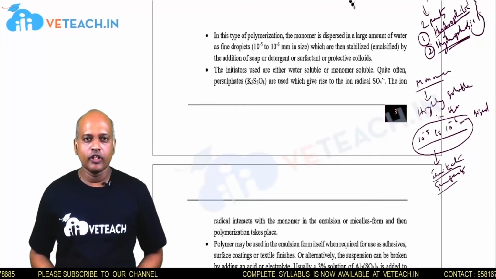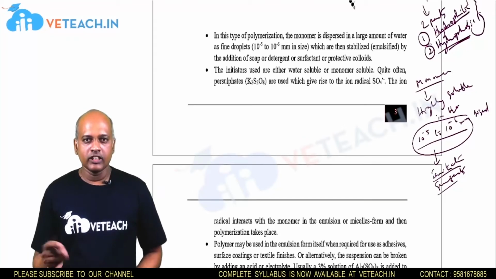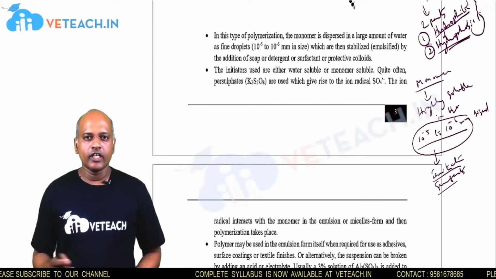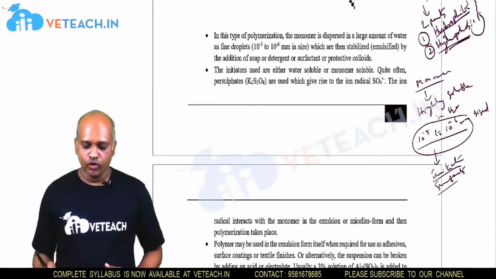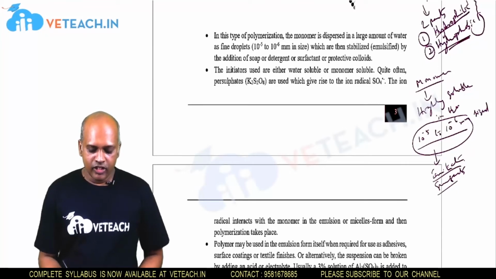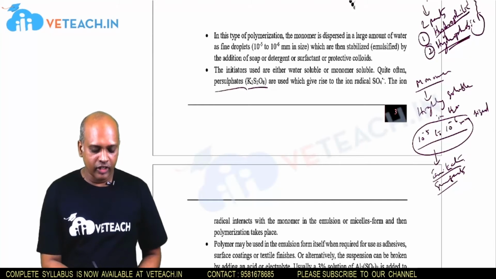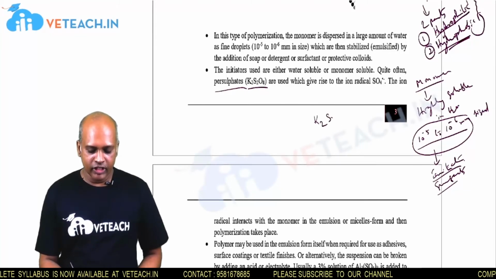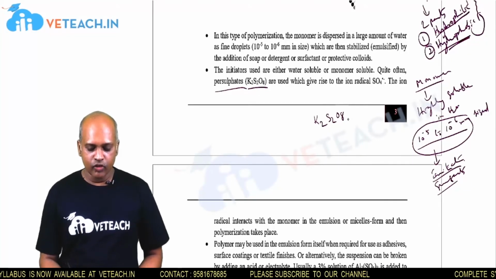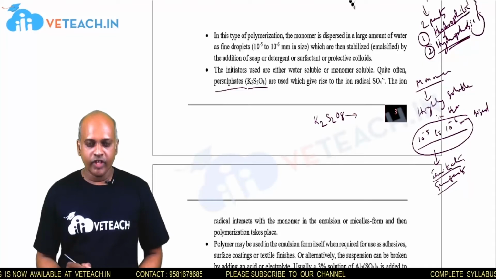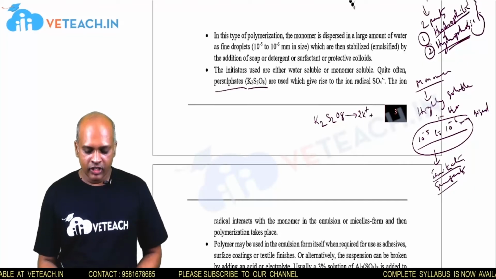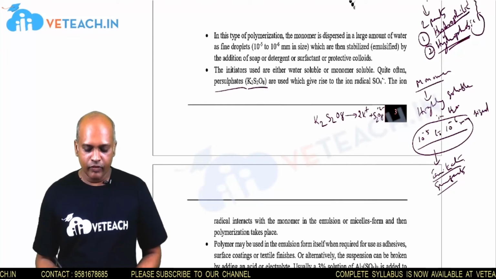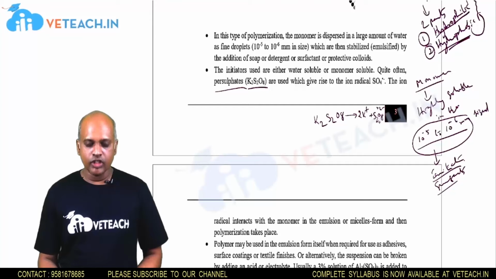After the formation of the micelle or emulsion, on the surface of the emulsion the initiator converts the monomers into polymers. Here the initiator taken is a persulfate. The best example is K2S2O8, potassium persulfate. This potassium persulfate first undergoes ionization and converts into potassium ions and persulfate ions, with the formula S2O8 2-.